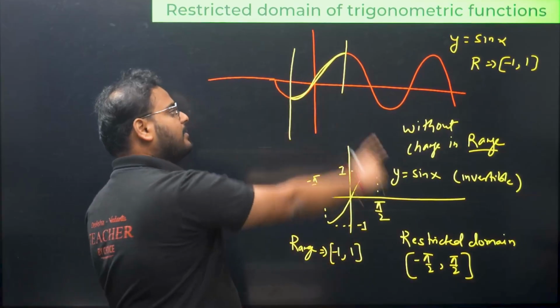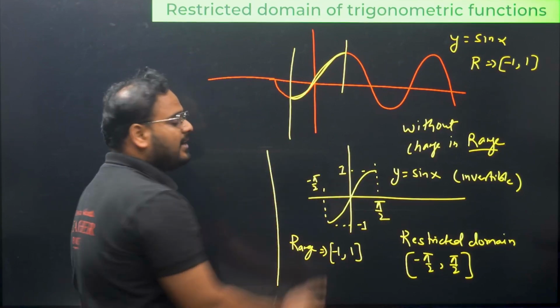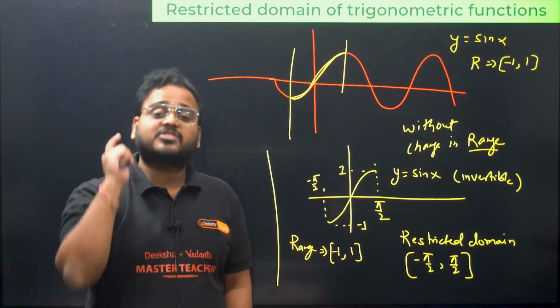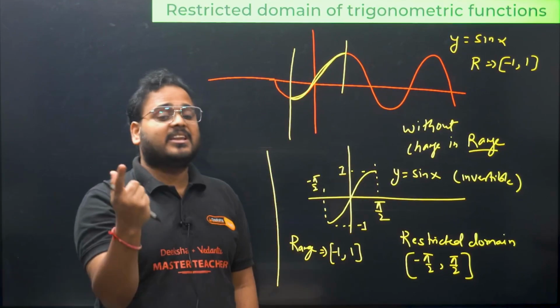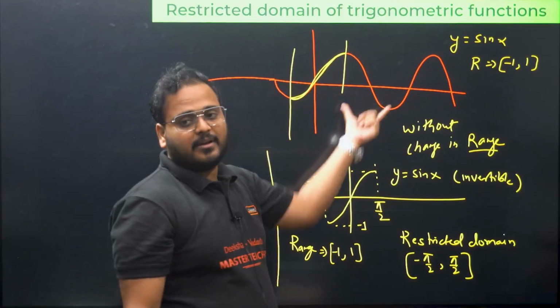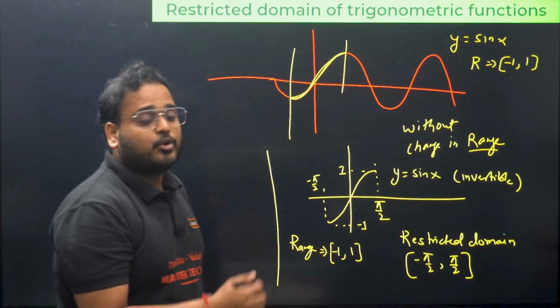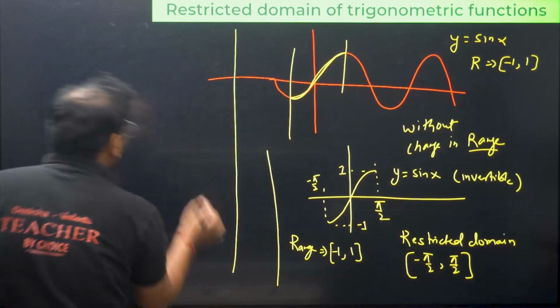This is a non-invertible sin x curve. Right now we have applied the restriction, understanding that restriction is done without making any change in the range. Range remains the same. Please check. Here the domain was all real. Here the domain is restricted to -π/2 to π/2. Now I told you something about principal value branch.